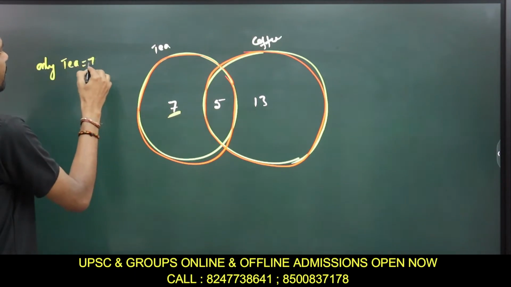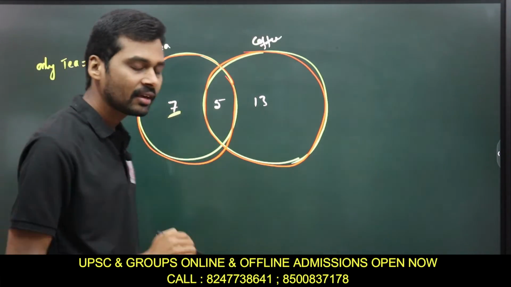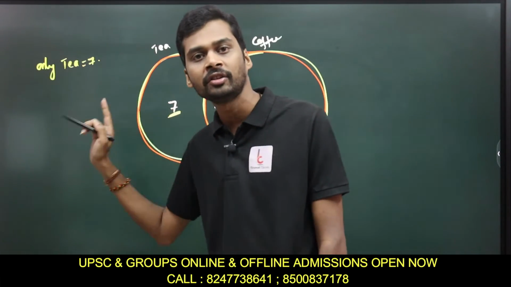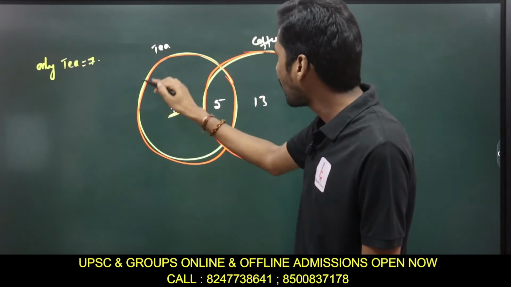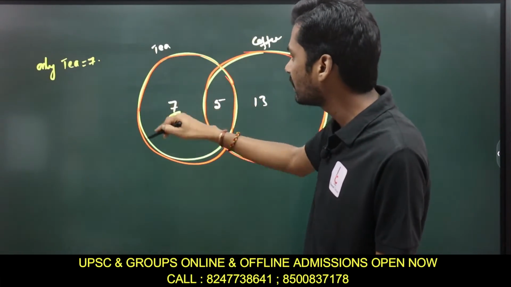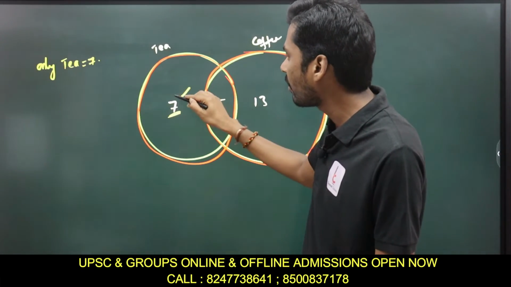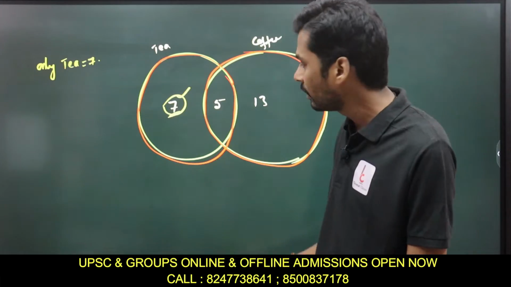Only tea means 7. I'm saying only tea, which means they should consume only tea. They should not consume coffee. If you see this part, this part completely represents tea. But in this complete part, this 7 is the number of people who prefer only tea.